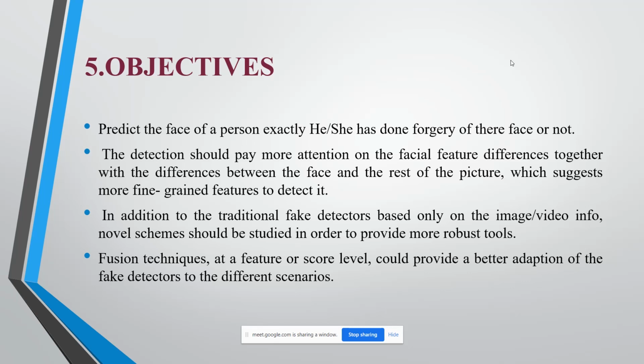The detection should pay more attention to facial features, which can be broadly categorized in terms of size and shape of the whole face picture, suggesting more fine-grained features to detect it. Fusion techniques at the feature or score level could provide a better adaptation of the fake detectors to different scenarios.